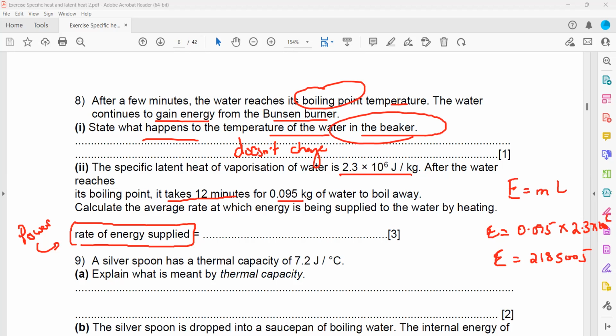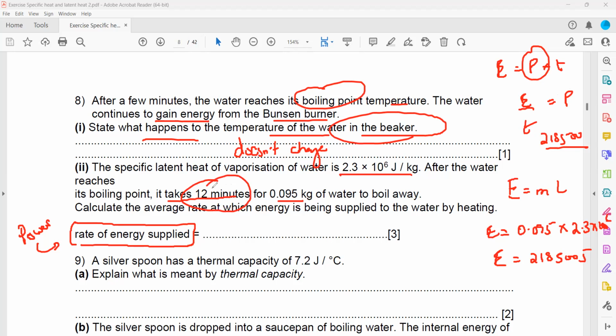So this much energy is supplied. And then we need the power. How to work out the power? As we know, energy is power multiplied by time. So if we need the power, it is energy divided by time. Energy is this one. And what about the time?